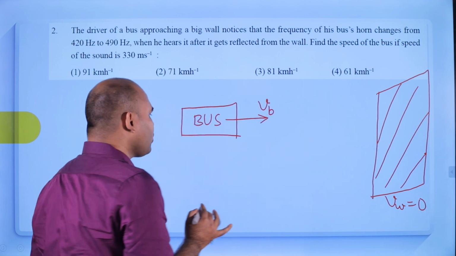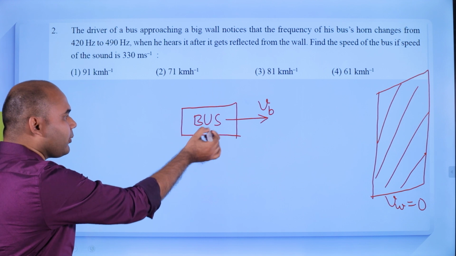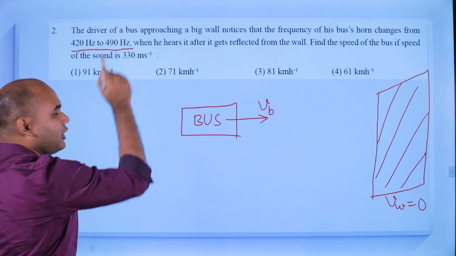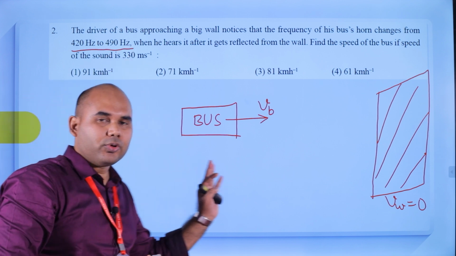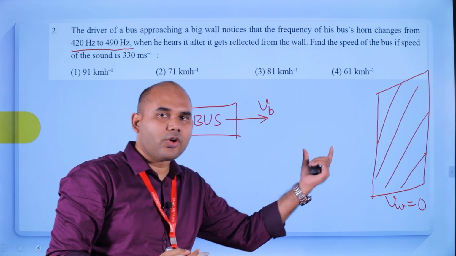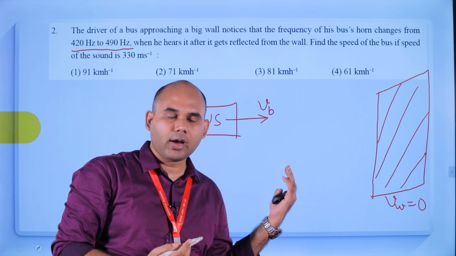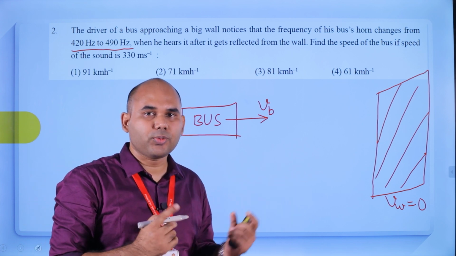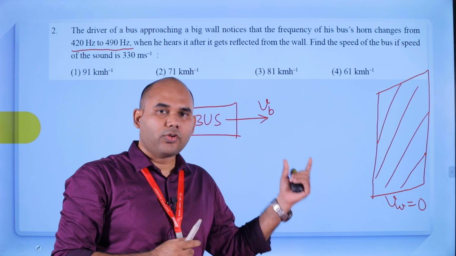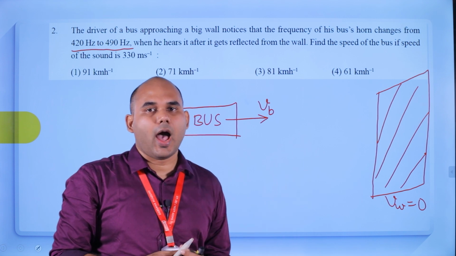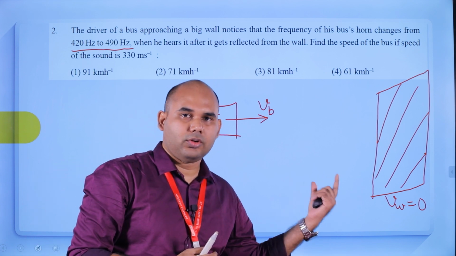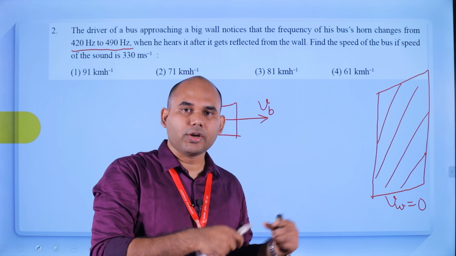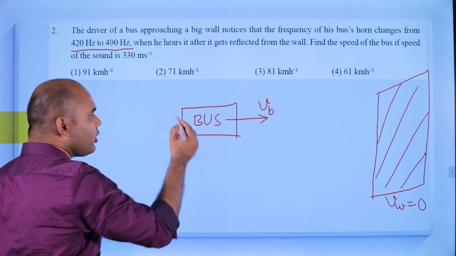Okay. So it is given that the frequency heard by this driver differs, 420 to 490 hertz. What is the meaning? It is approaching. So the sound wave will strike the wall and again reflect back, and the bus driver will hear that sound again. So the bus driver will hear two sounds. One from the source, the bus horn, and another is what? The reflected sound wave frequency. So the frequency is increasing, 420 to 490. So the real frequency is what?